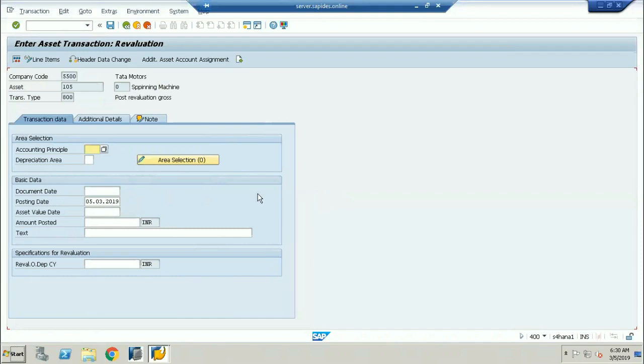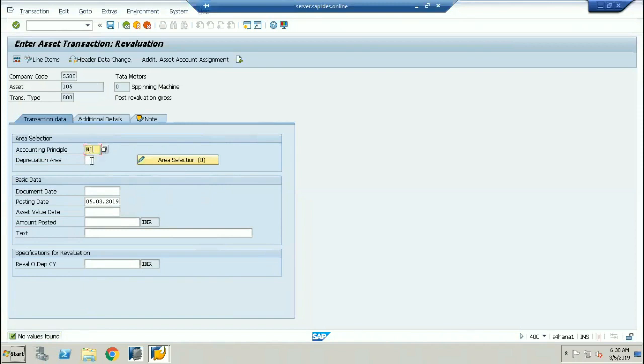Exactly. Here in the transactional data, SAP has given an option called the accounting principle and the depreciation area. Earlier, for posting revaluation in SAP ECC, we didn't have the option of ledger-specific posting, so the revaluation was posted for all accounting principles. Now SAP gives you the feasibility to enter the particular accounting principle you want to post the revaluation to. If you don't want to post to the leading ledger and want to post to a non-leading ledger, the accounting principle should be given as N1 or N2, whichever non-leading ledger you want to enter.